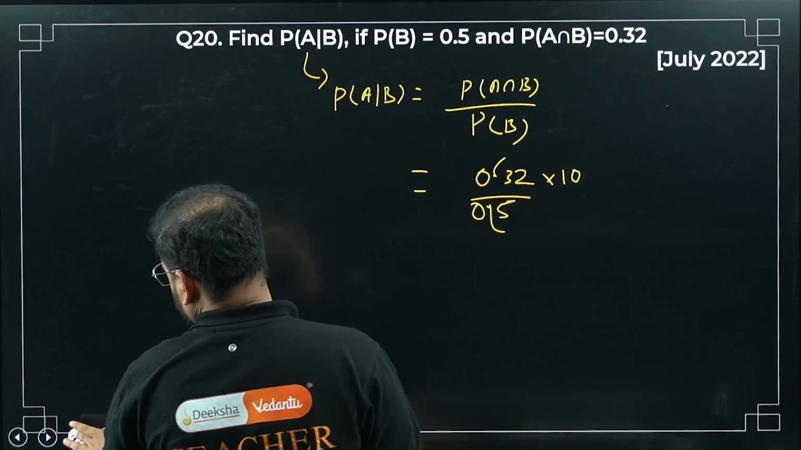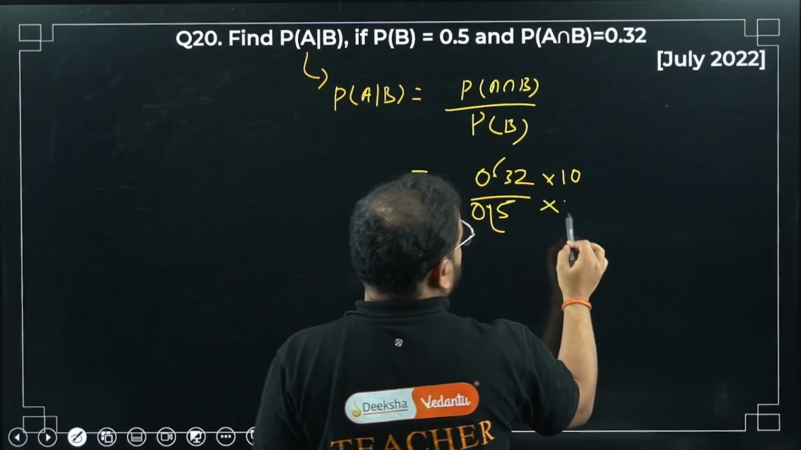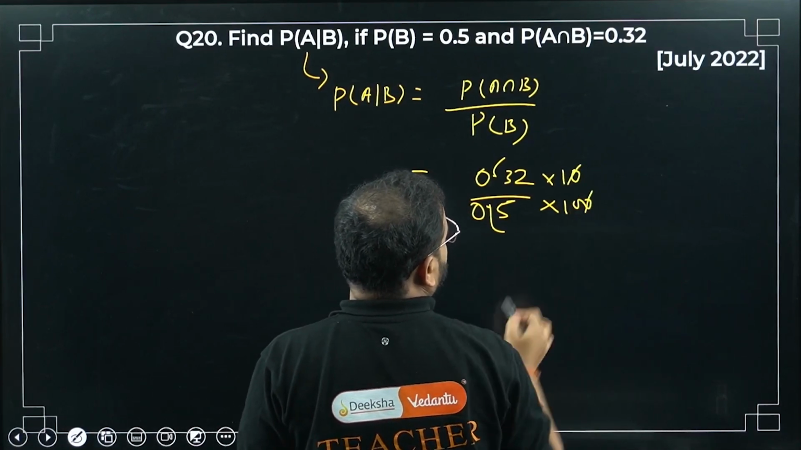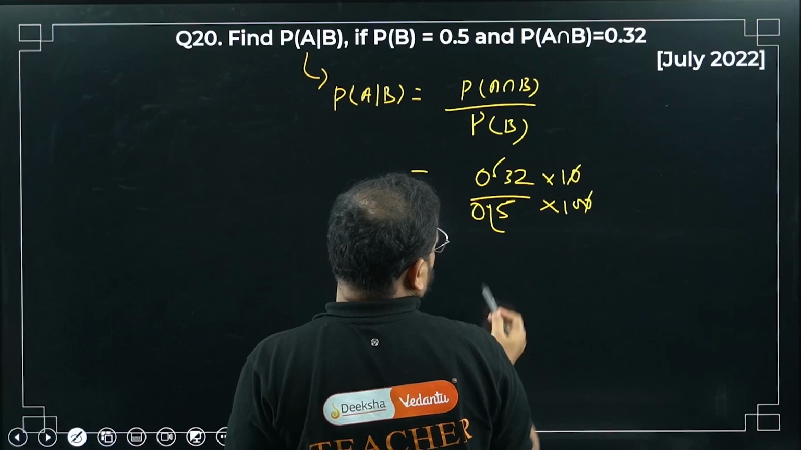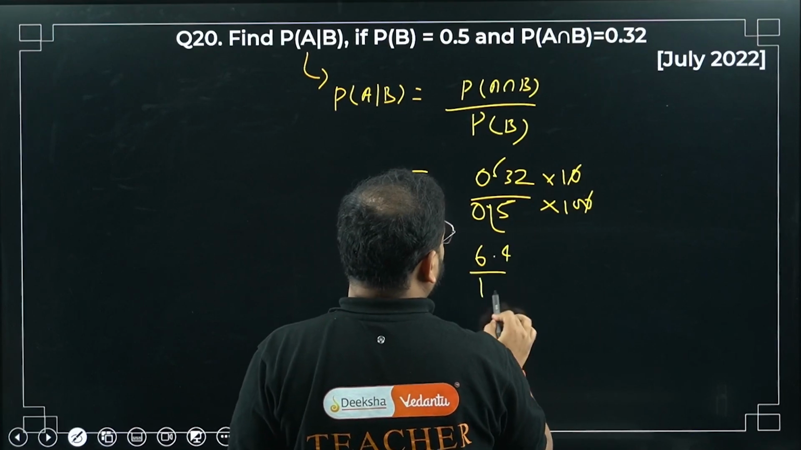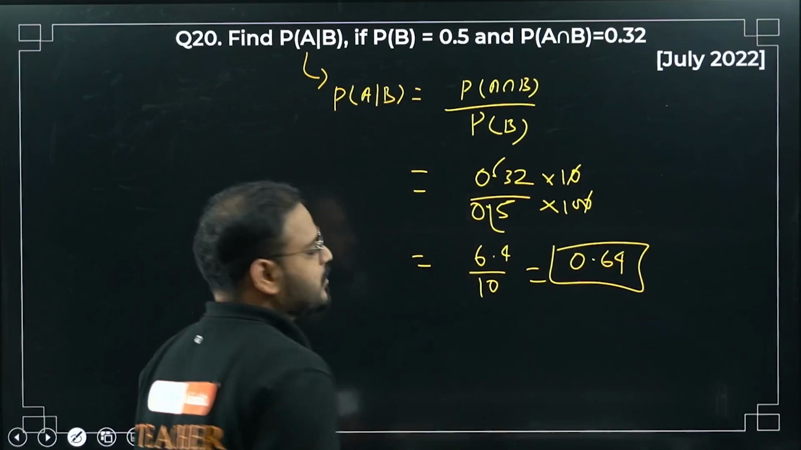Okay, no, 1 second. Not there. 100 will come. Okay. So please check. This is gone. I'm having this as 5, 6s are 30 and 4s are 20. 6.4 by 10. So 0.64 is my final answer.